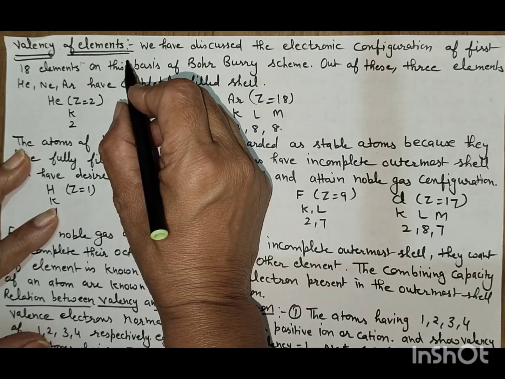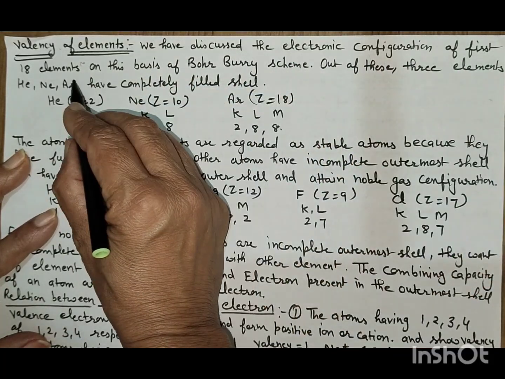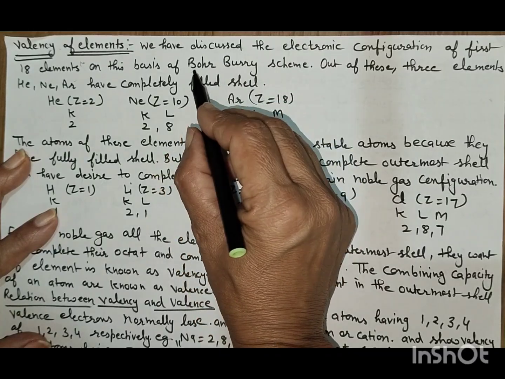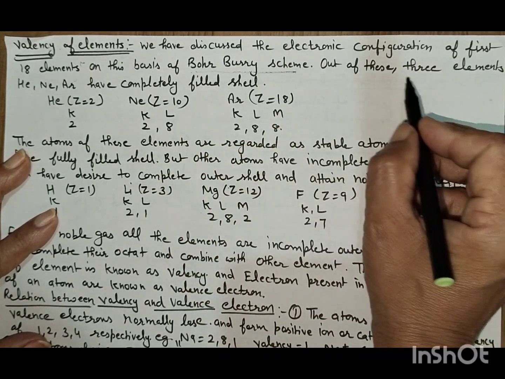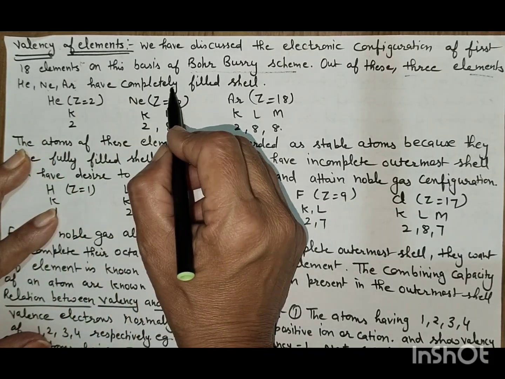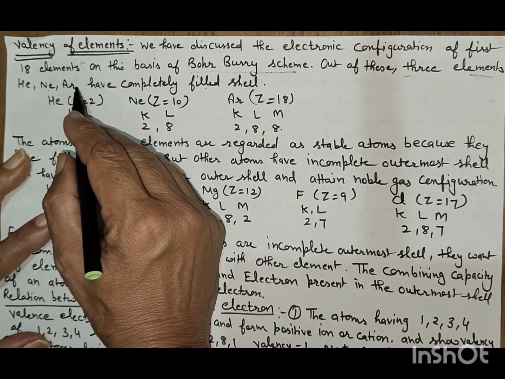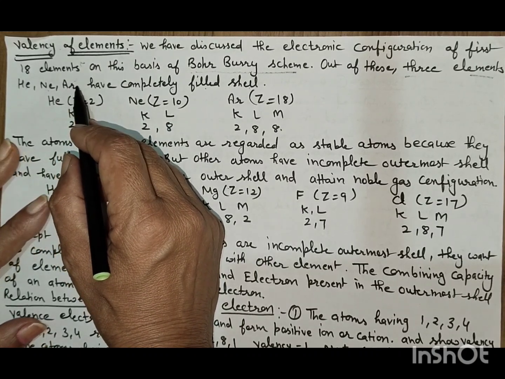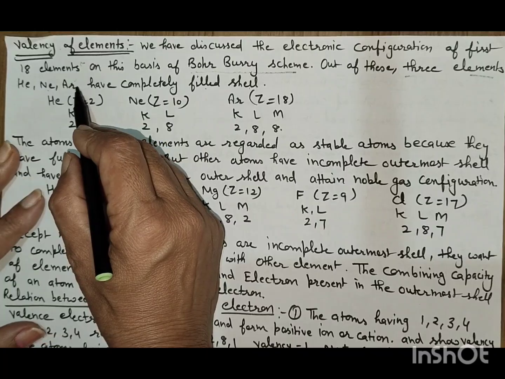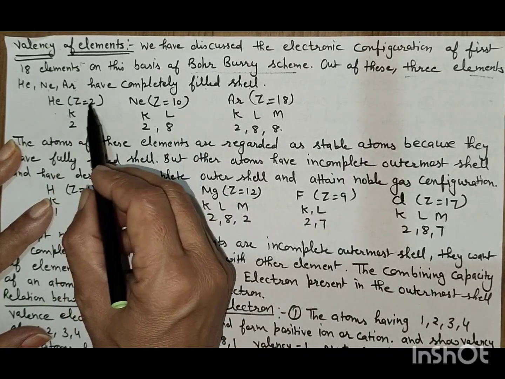It is represented by the symbol n. We have discussed the electronic configuration of the first 18 elements on the basis of the Bohr-Bury scheme. Out of these, 3 elements, helium, neon, argon, have completely filled shells because these are noble gases, inert gases, and they have completed their octet. They are highly stable or non-reactive gases.